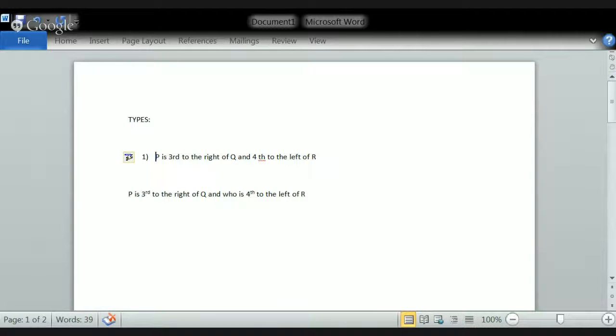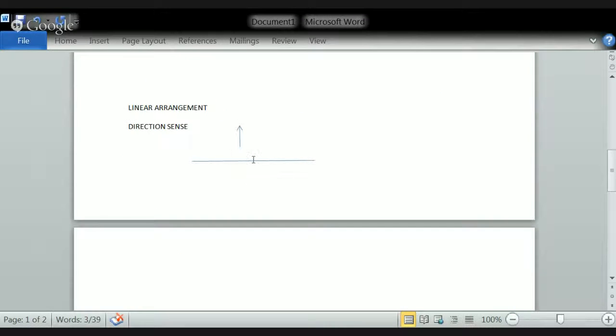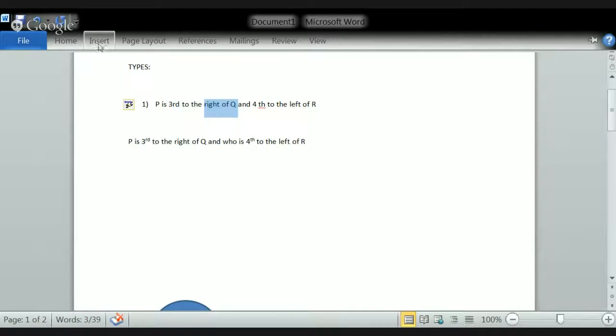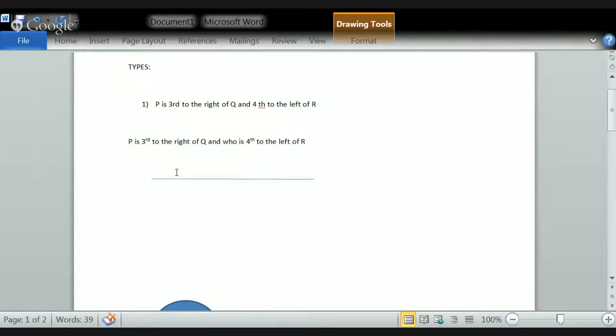A person P is third to the right of Q. So whenever you are reading a statement, first of all, go for the right of Q. Suppose that a person is sitting on Q. Maybe we can draw one line.